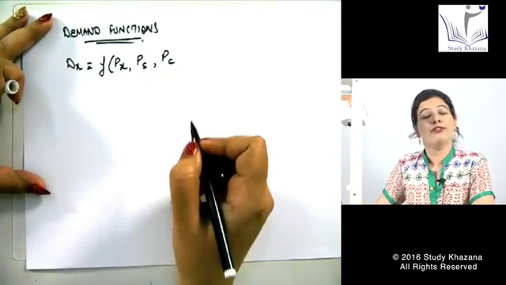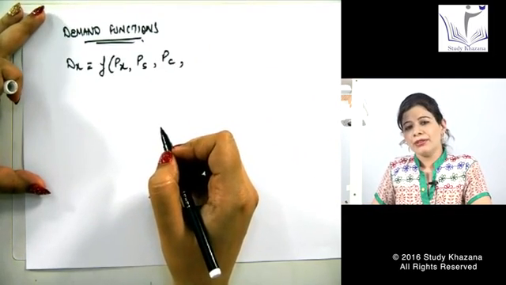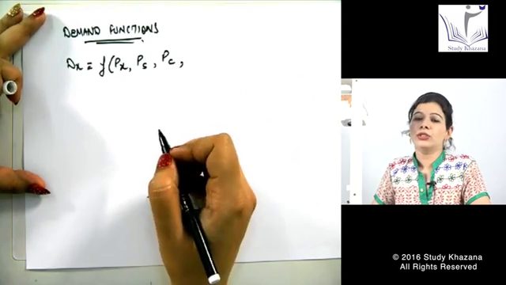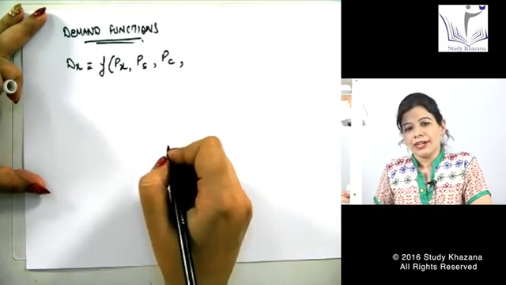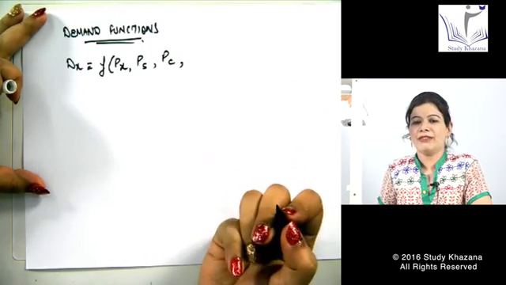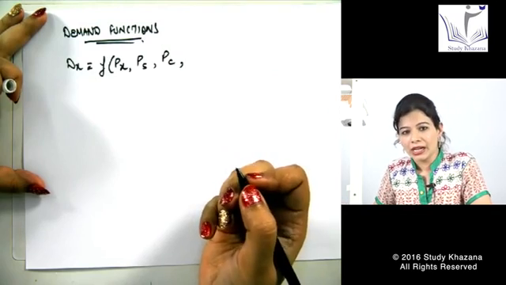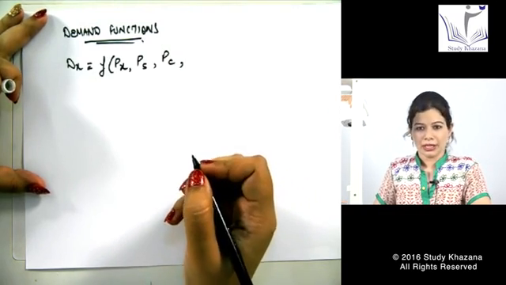Next one is price of complementary goods. Complementary goods are those goods which are used together. For example, pen and ink. If I am not getting ink, obviously pen will not be of any use. Same is the case with petrol and petrol cars. These are complementary goods. Fine.